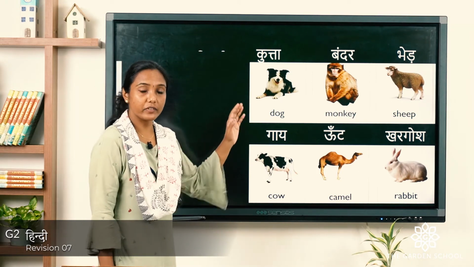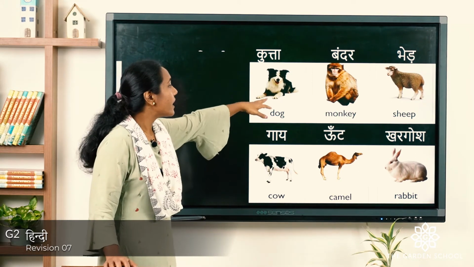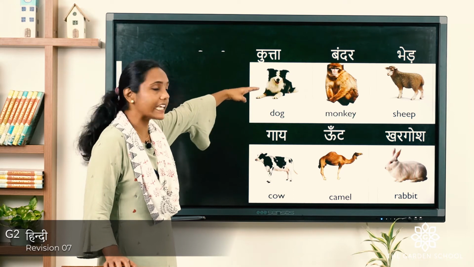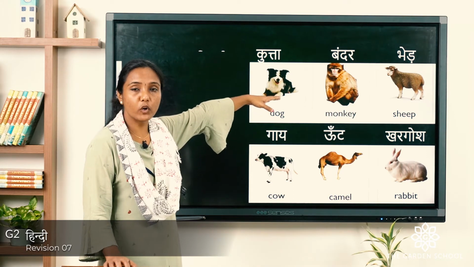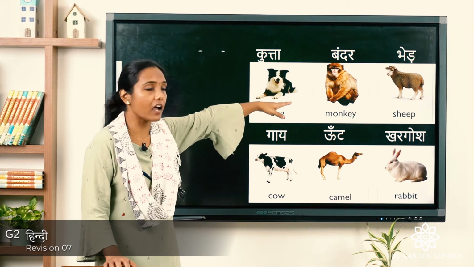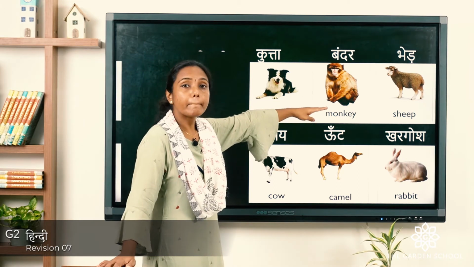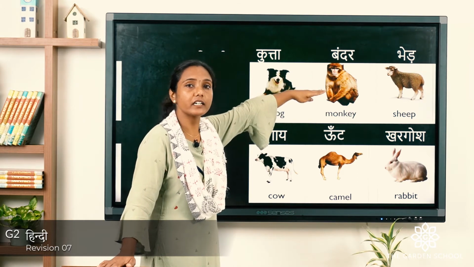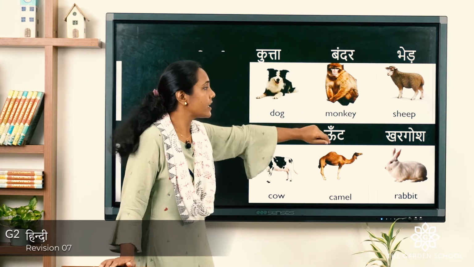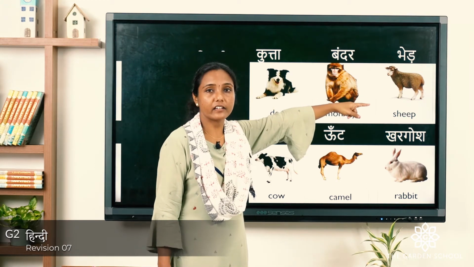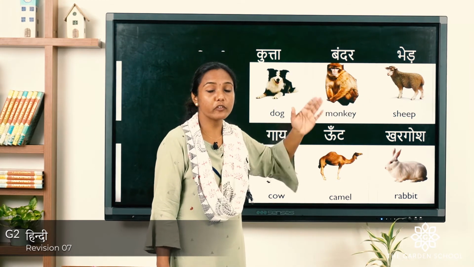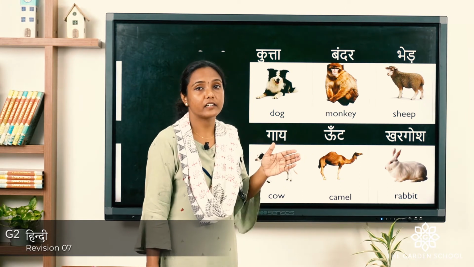Now let's see the first name for dog. We call in Hindi as kutta. What do we call dog in Hindi? Kutta. Again monkey, it's bandar. Okay, bandar. Sheep, bhed. Okay, sheep, what do we call in Hindi? Bhed.